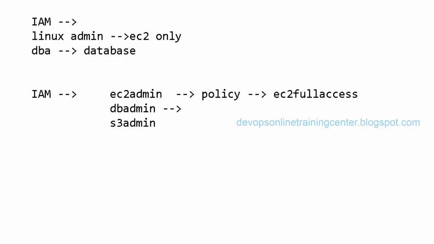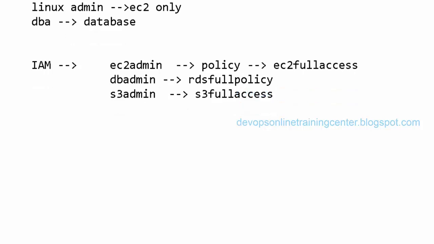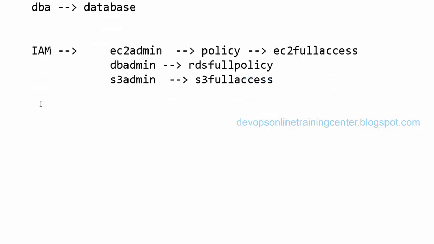And for DB admin, I'll create a policy, something like RDS full access, using which he'll be able to access only the database, right? Again, S3 full access I'll give to the S3 admin. He'll be able to access only S3 buckets, right? So this way I can restrict people from accessing everything, and I can give permissions based on their role, right? So we are delegating the work based on the role. We are assigning the permissions based on the role they perform. This is called identity and access management.